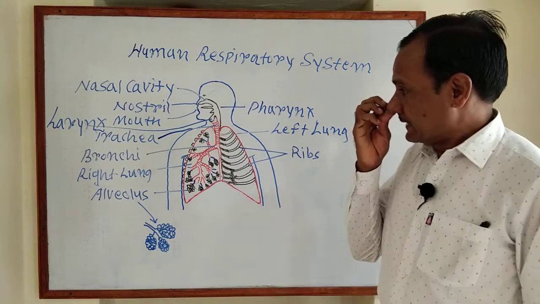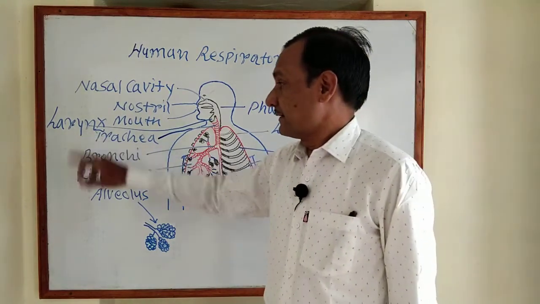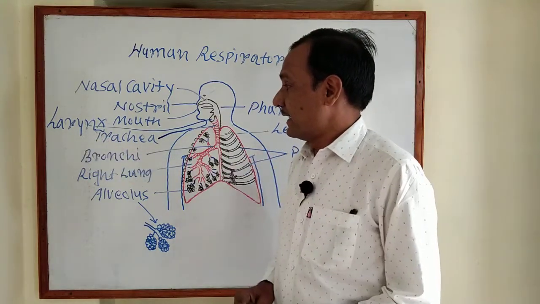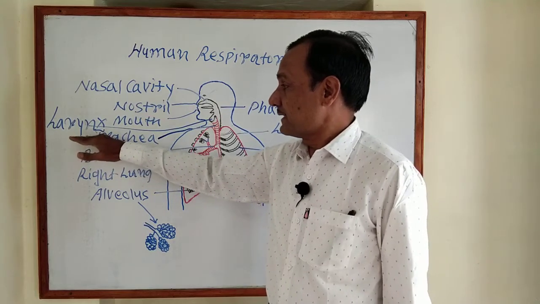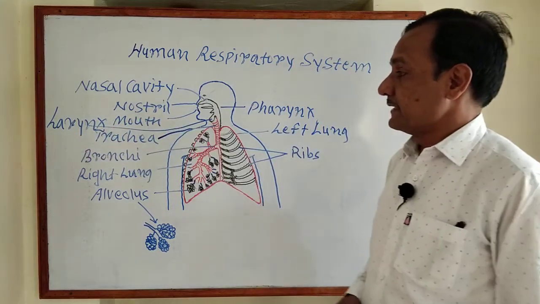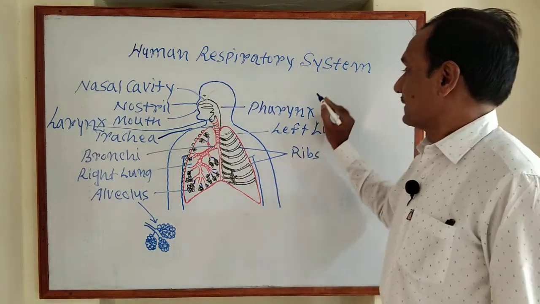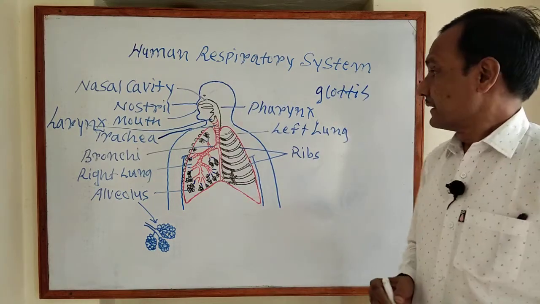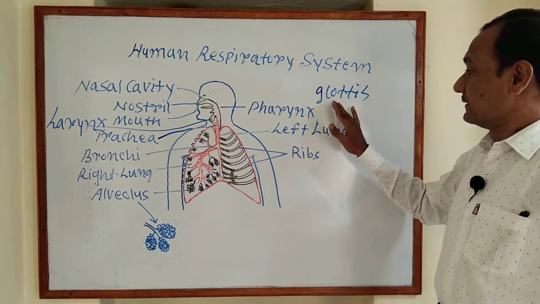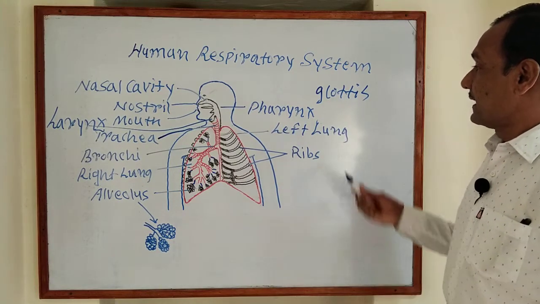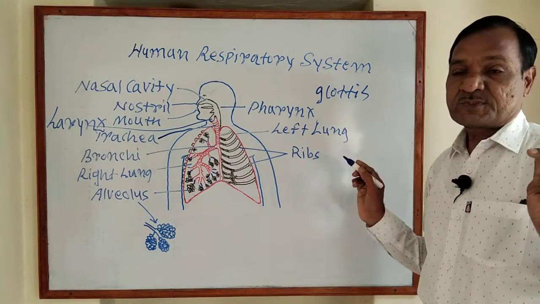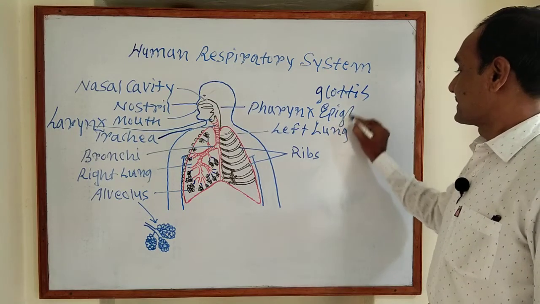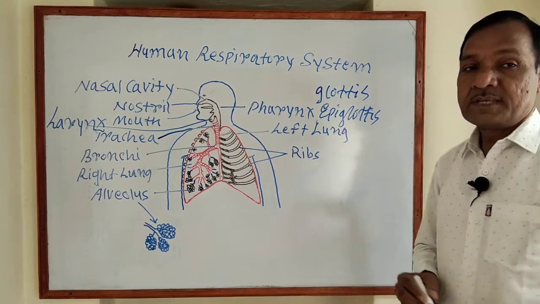Now this larynx is internally lined by a pair of vocal cords. The larynx opens into the laryngopharynx by an opening that is called the glottis. This glottis is guarded by a small leaf-like flap that is called the epiglottis.